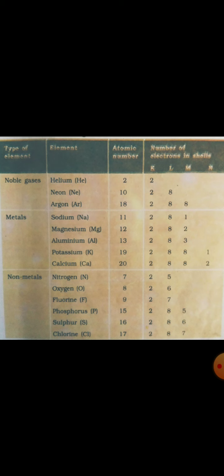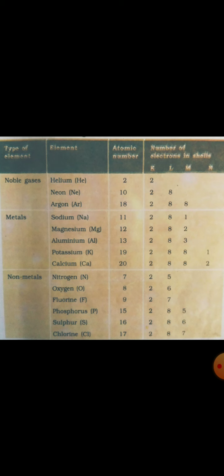Right? Let us take the example of neon. Neon has 10 electrons. In first orbit, we can put 2 electrons, so that will be in K shell. In second orbit, we can put 8 electrons. So total 10 electrons for neon. So you can see there are 8 electrons in the outermost orbit. Same way, if we take the example of argon, there are total 18 electrons.